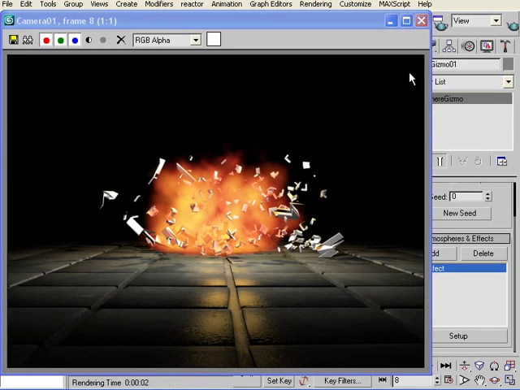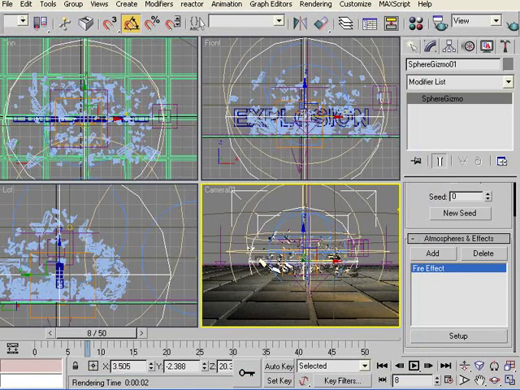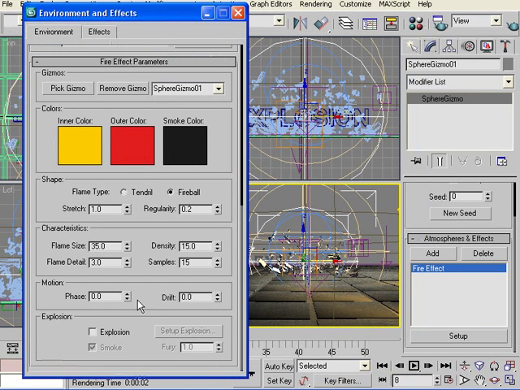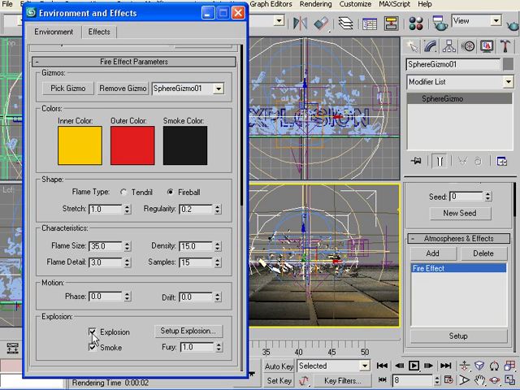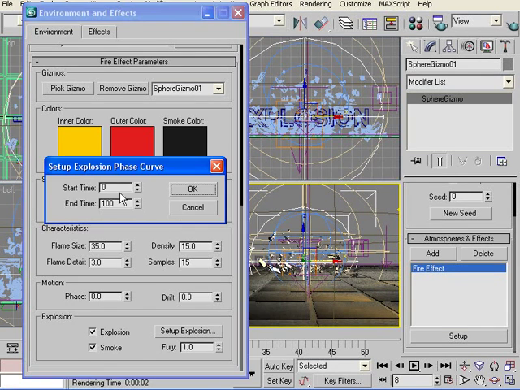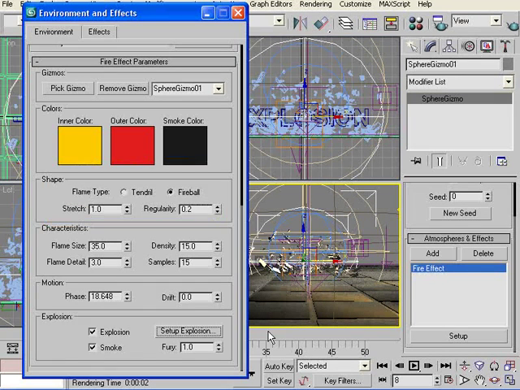You can see a fireball there already. But you need to set an explosion. If you click explosion, it comes with explosion and smoke, and you set up the explosion. Our explosion starts at 5, so of course we'll set the start time to 5, and we say OK.